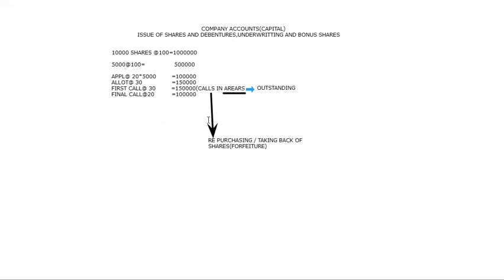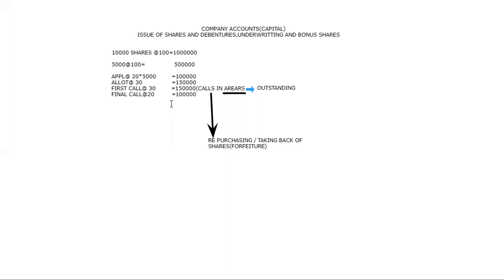Now, as of now, we are doing only this process. Single bits, small bits, we are asking them for money, and if at any time there is a due, we call it calls in arrears. But sometimes that fellow will not pay the amount at any cost. At that time we no longer call it calls in arrears. Simply, you give away my shares. That process we call the forfeiture process.